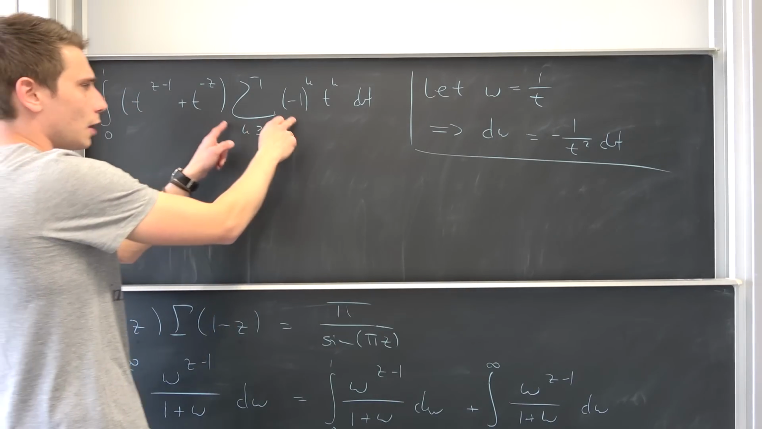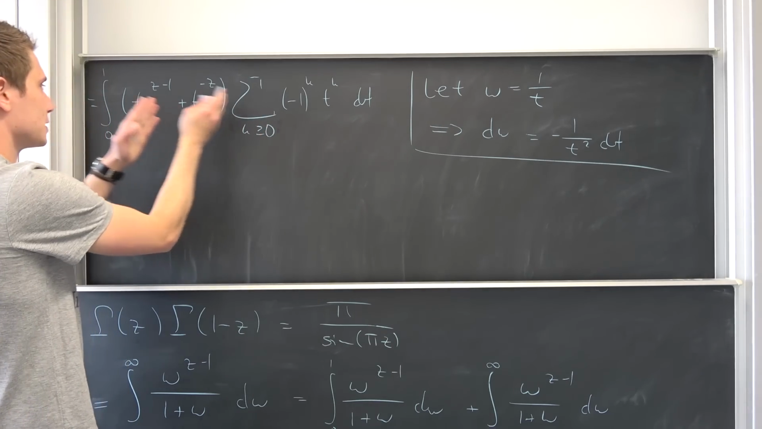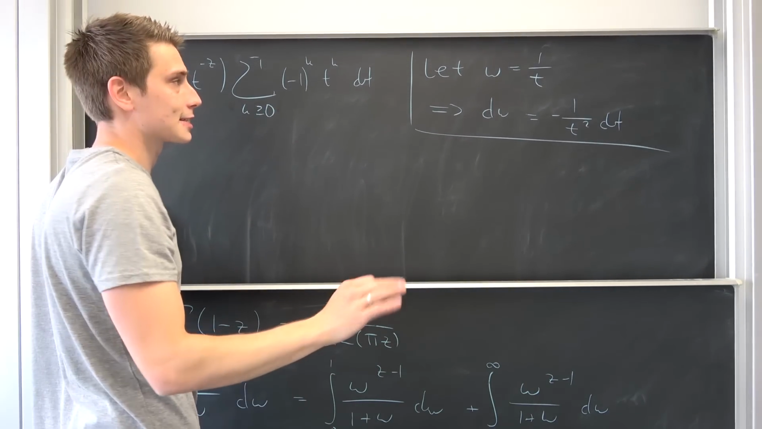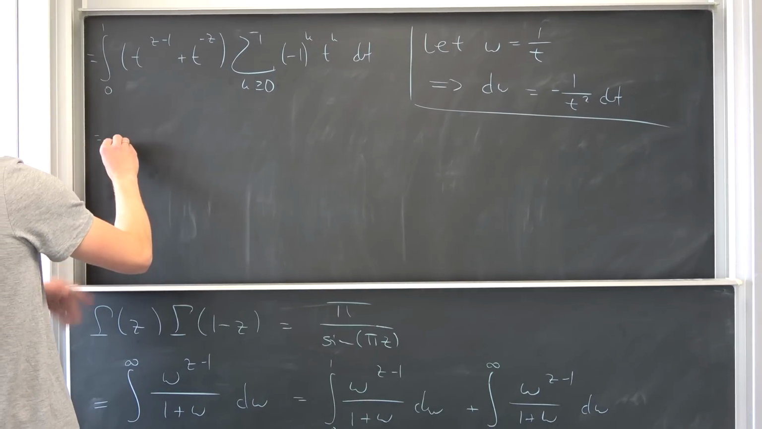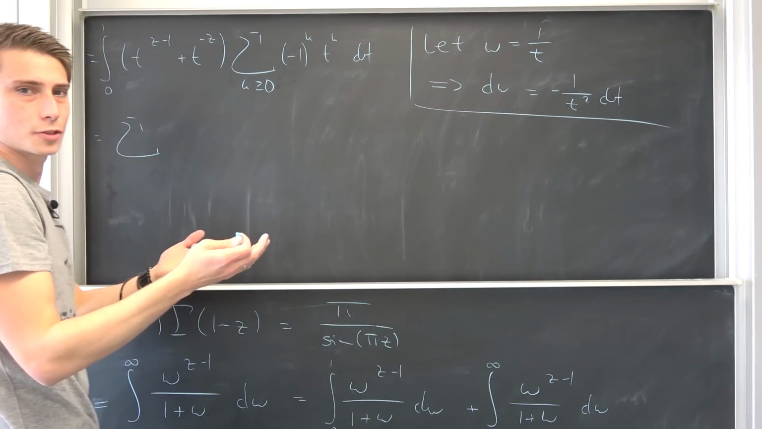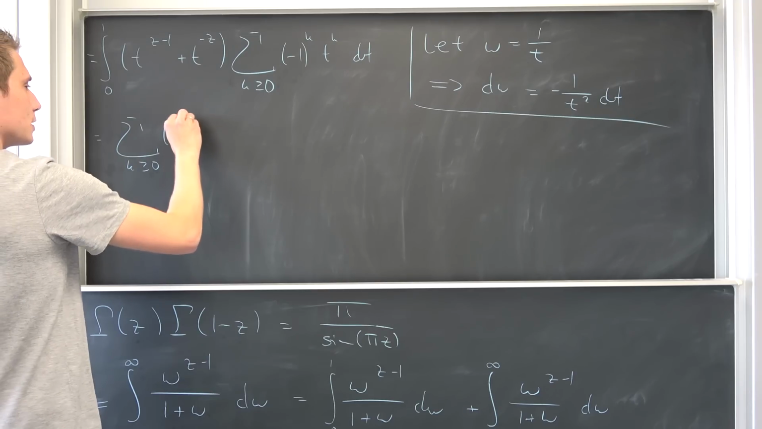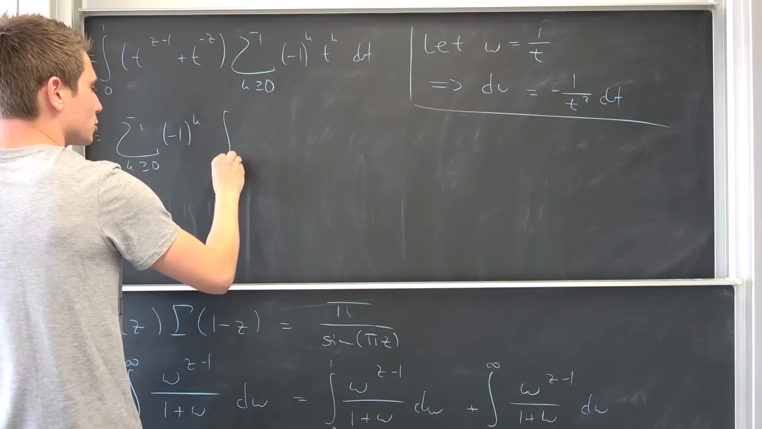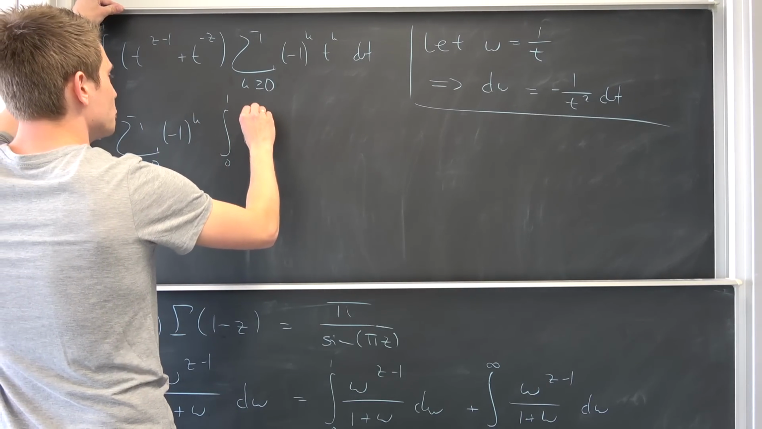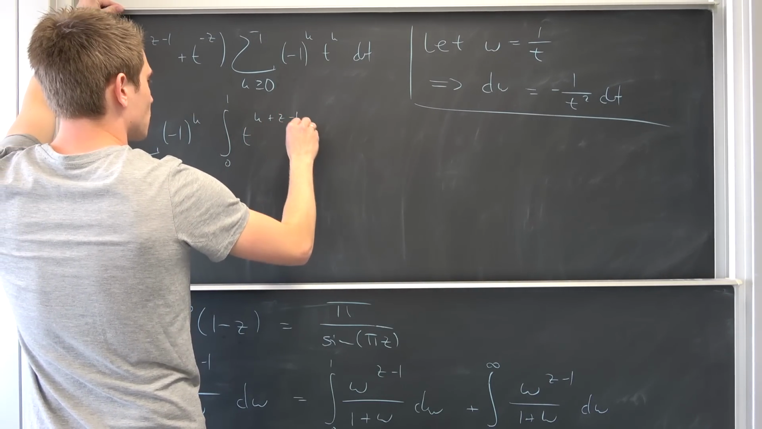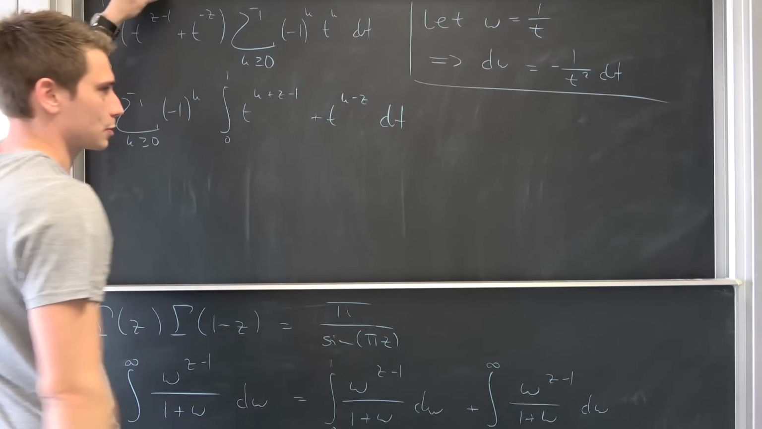On this interval, our geometric series converges absolutely and uniformly. We can interchange our infinite summation and this integral right here. This is allowed under this condition. Let's bring negative 1 to the kth power to the outside, leaving us with just simple polynomials to be integrated. Now we have the integral from 0 to 1 of t to the k plus z minus 1 power plus t to the k minus z power, integrated with respect to t.